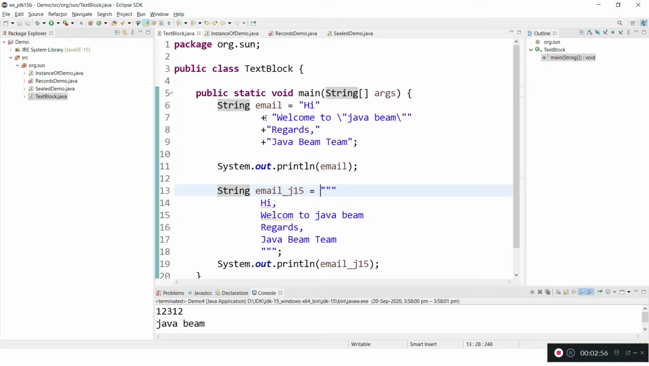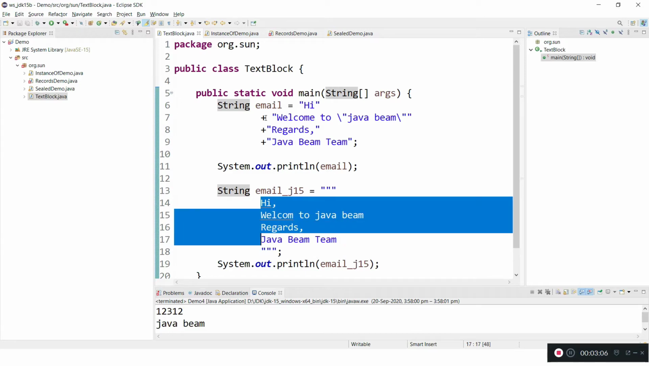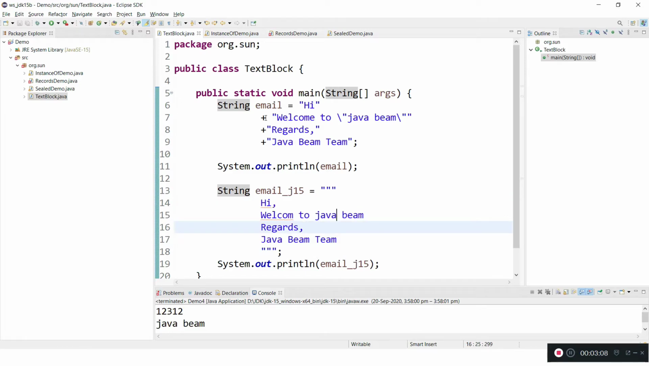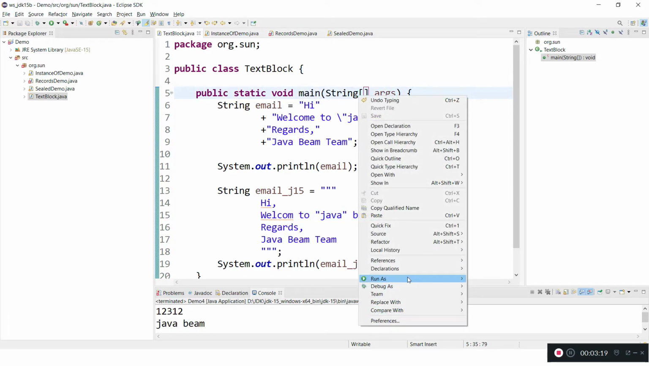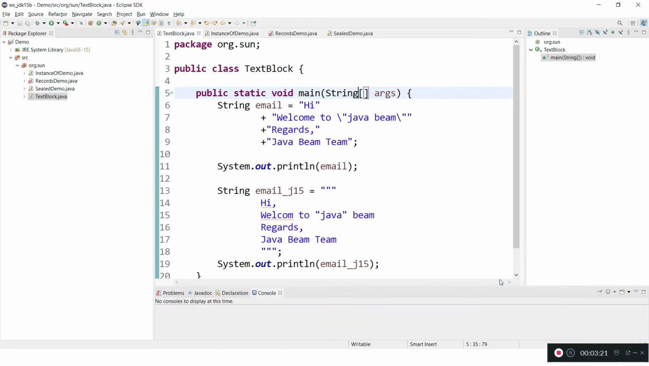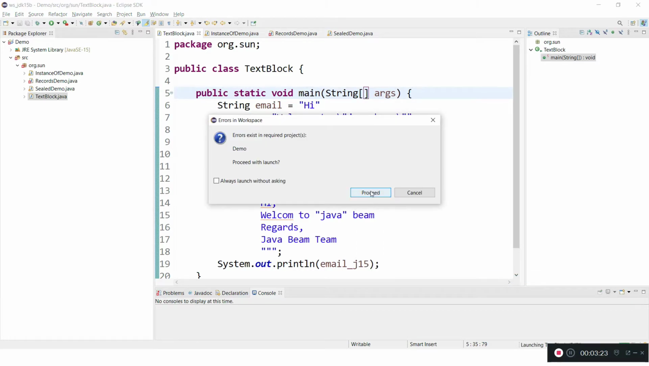This is how we write text blocks using triple double quotes, and whatever you write, we need not follow any particular syntax. You can simply write any text, and here you can even keep double quotes wherever you want. You need not keep any escape sequences. Let me run this program and you can see how it is working fine.